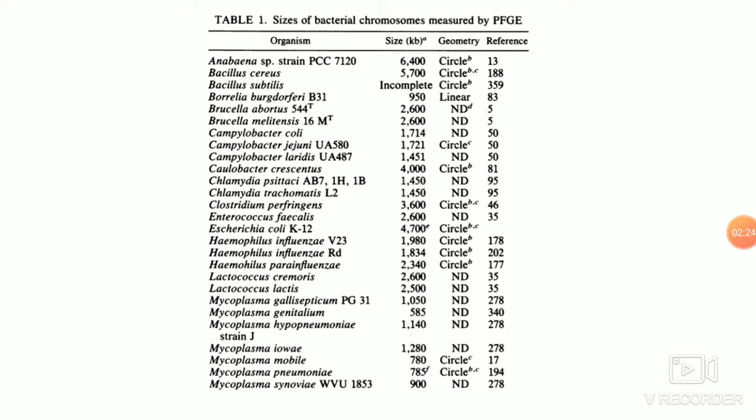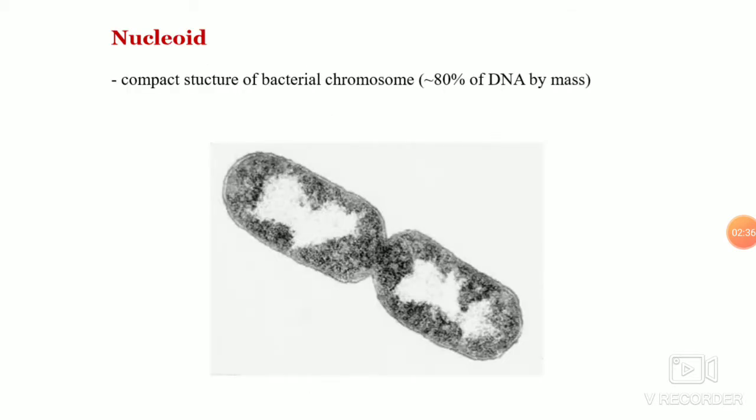So for most of this organization of the bacterial chromosome, I'm concentrating on E. coli, how it is done in E. coli, and a little bit of variants will also be mentioned.